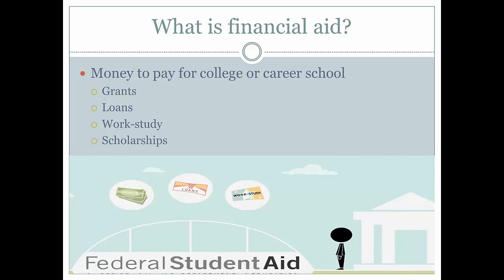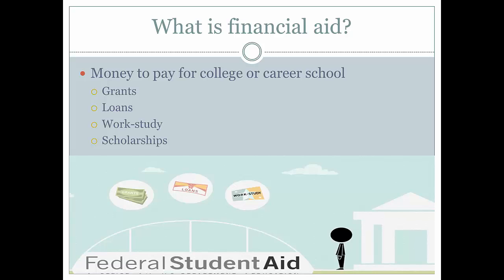Work study is another form of financial aid, which is money earned by the student at a job, often on campus, that helps the student pay for his or her educational expenses. This money does not need to be repaid and is not taken into account in assessing a student's eligibility for financial aid the following year.